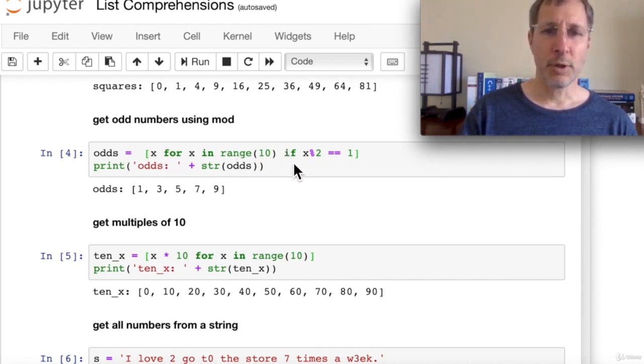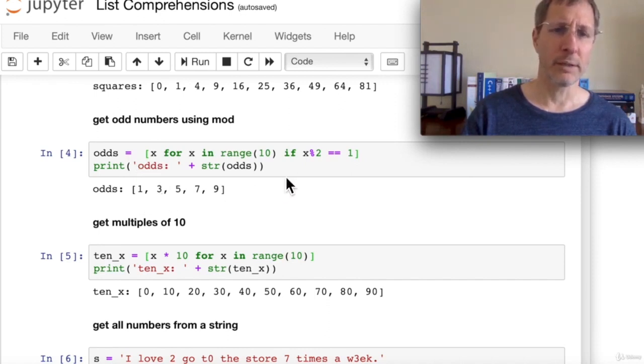But here, look, we apply a test, a condition. If x mod 2 is equal to 1, in other words, if it's odd. If x is odd, then we'll send it to this odds list. And when we print it out, we see that we get 1, 3, 5, 7, and 9.